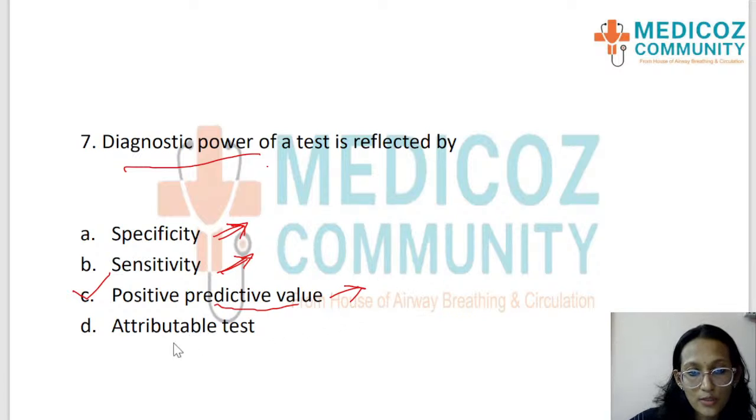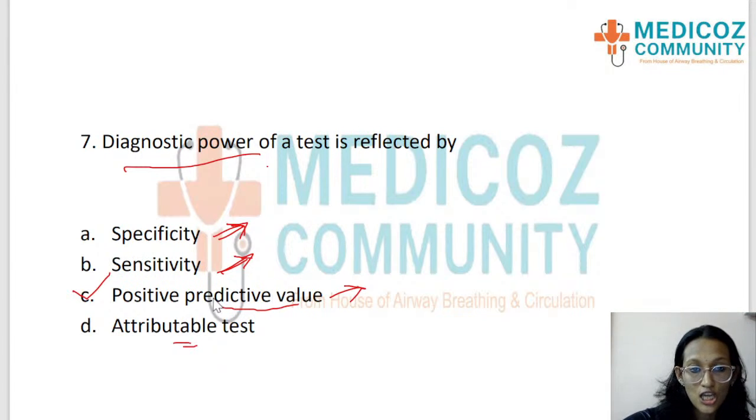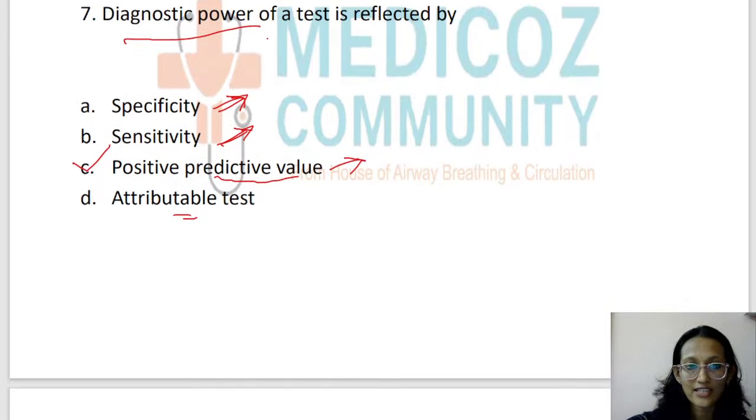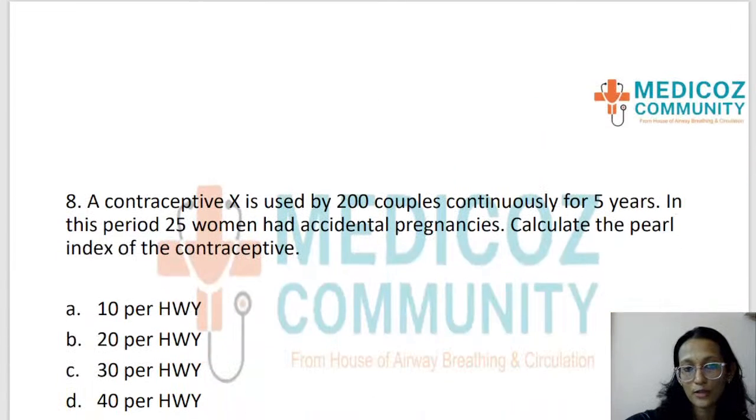And attributable test, okay, so attributable risk is something that comes up in the cohort study, and we'll be discussing that in the cohort study design. So the answer here, students, is positive predictive value. So the diagnostic power of a test is reflected by option C, that is positive predictive value.